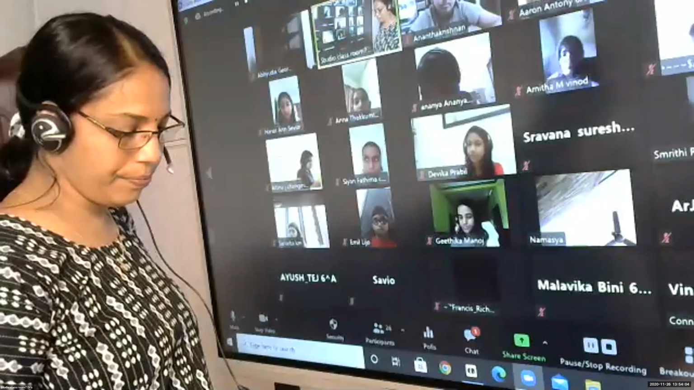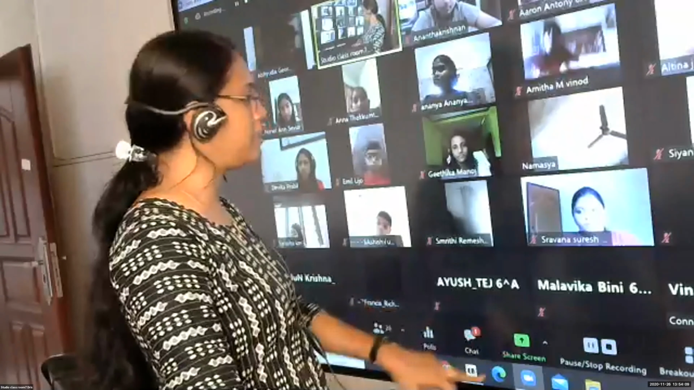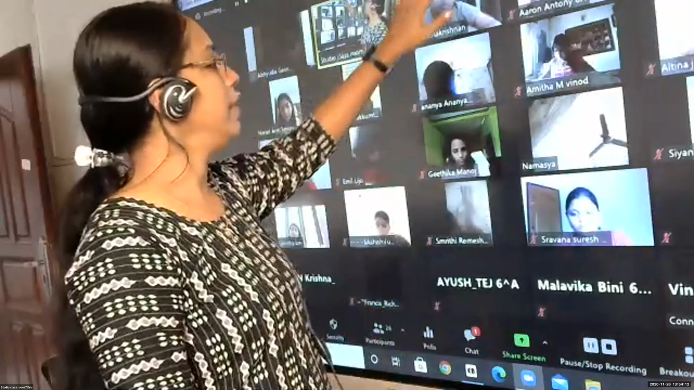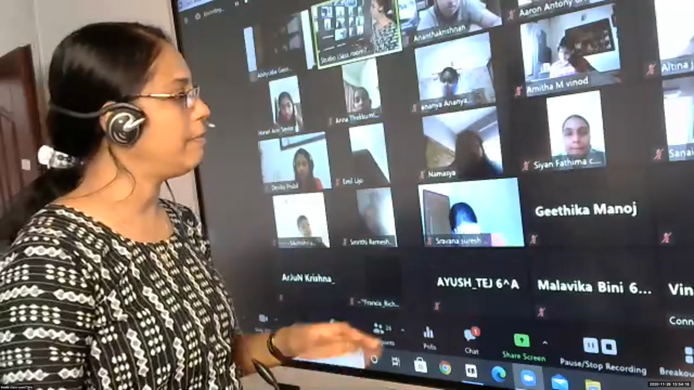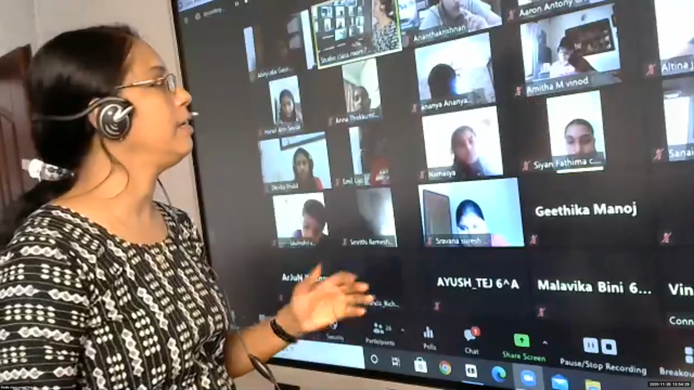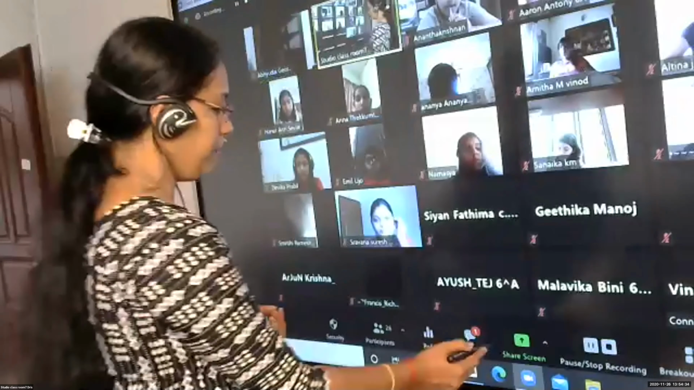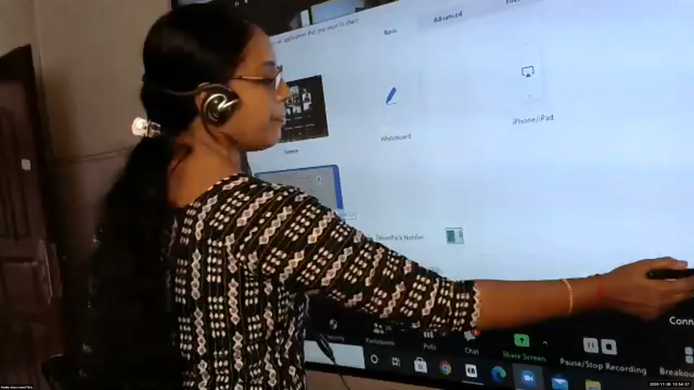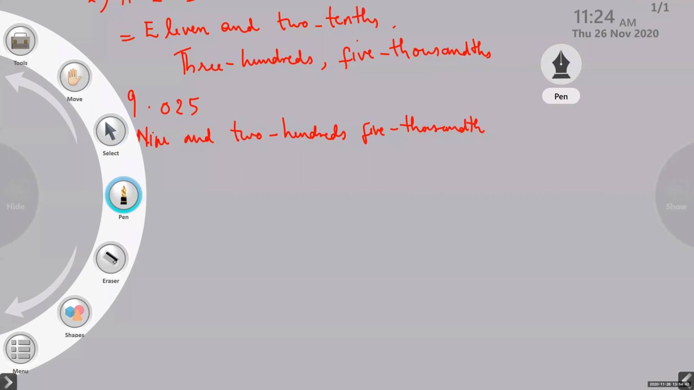Okay. Now, I'll give some questions. Four types of questions we have done. One is, when a decimal number is given, you have to write the place value, or when the place value is given, you have to convert it into decimals. Clear? That is one type. Then the other type is write the decimal in words, and when the words are given, you have to write it in decimal. Okay, children. Next type of questions. So this was the previous question, and I'll give the next one.